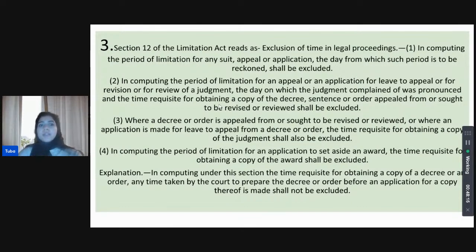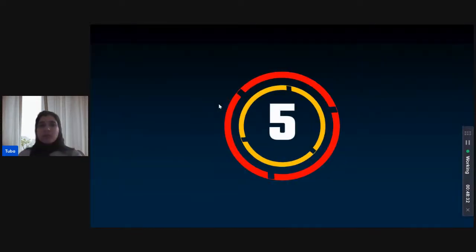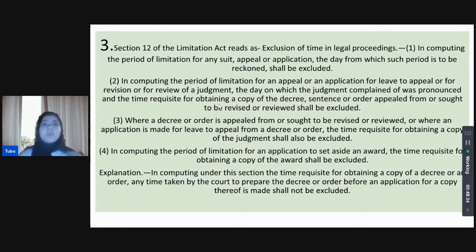So if we look at the explanation to section 12 and we read it, it says time requisite for obtaining a copy of decree or any time taken shall not be excluded. And by this, time requisite in itself refers to the actual time taken. So the time taken from day one when you're starting some procedure to whenever the ending day is, when you've sought the document or whatever, that is the actual time requisite, the time you've actually taken up.